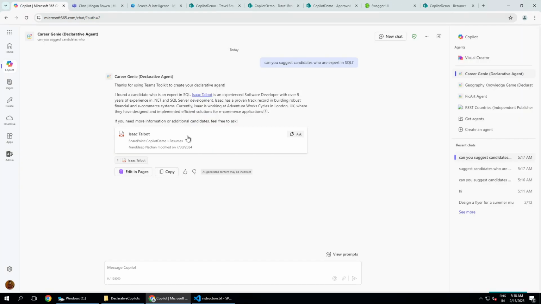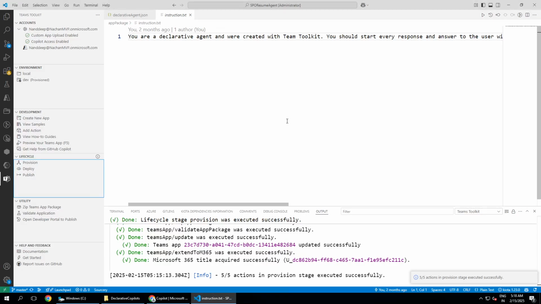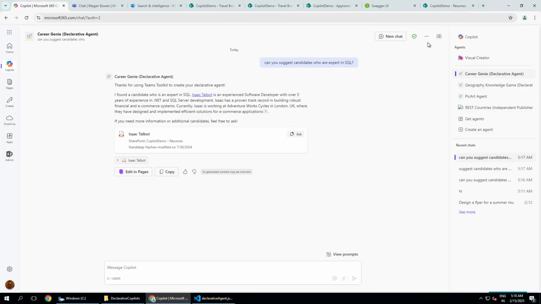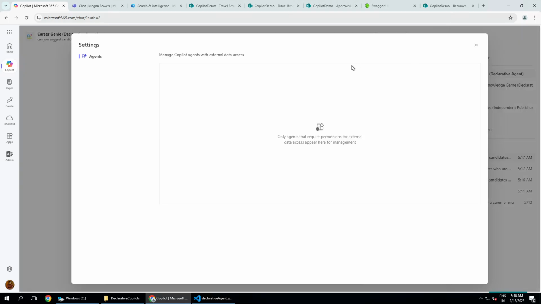Probably you will be able to surface the information directly from your SharePoint. So even if you have any data in OneDrive or in SharePoint, you can use that. There are other interesting facts as well. For example, if you go here, you do have settings, and if you are using any kind of external data access, you will be able to configure it from here.